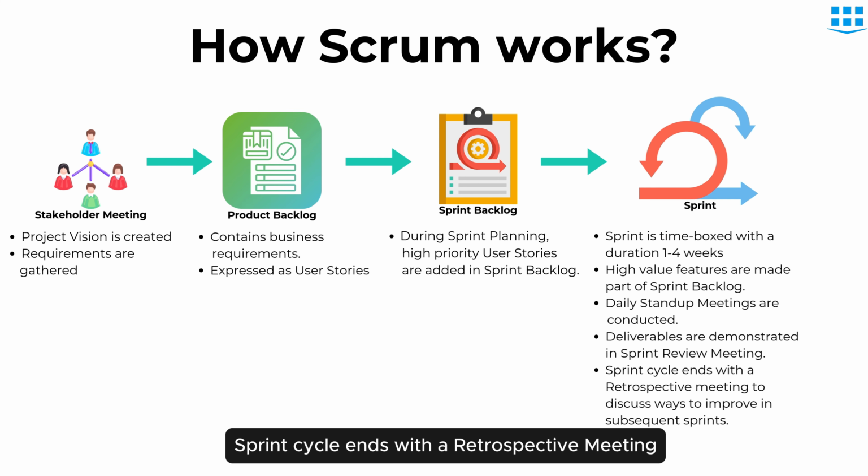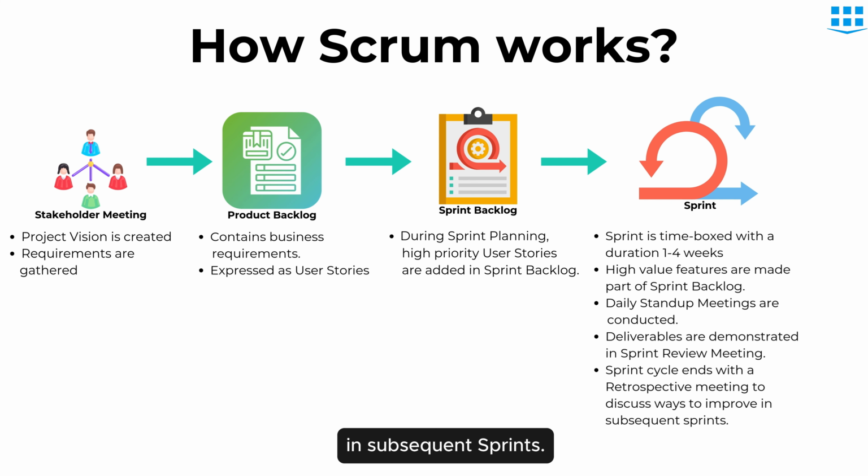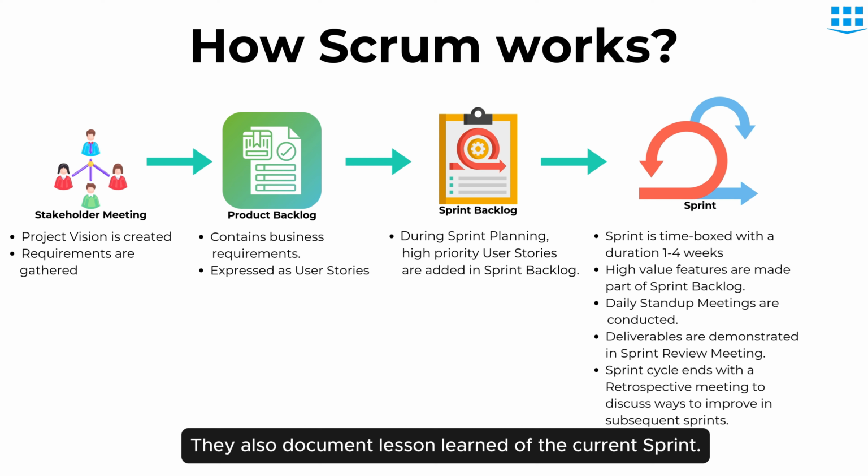Sprint cycle ends with a retrospective meeting where team discusses ways for improvement in subsequent sprints. They also document lessons learned of the current sprint.